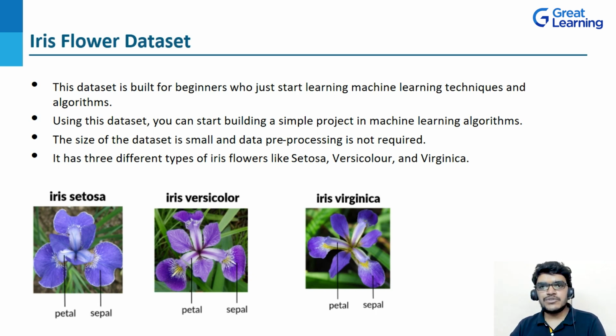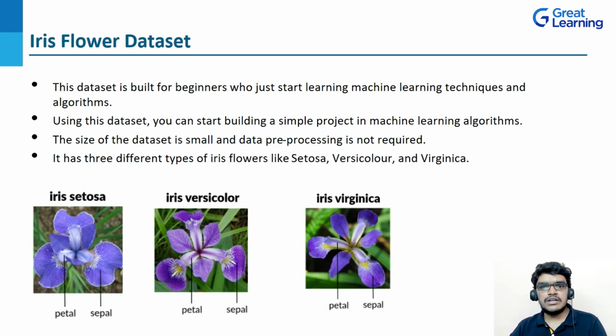So what is data pre-processing? Data pre-processing is a process in which raw data is transformed into an understandable format. But here in the Iris Flower dataset, you don't have to transform raw data into an understandable format, right?